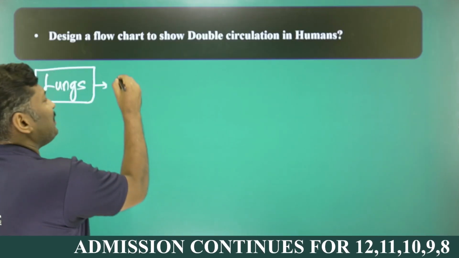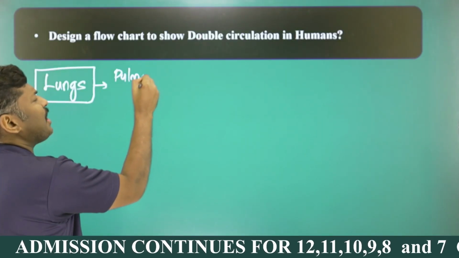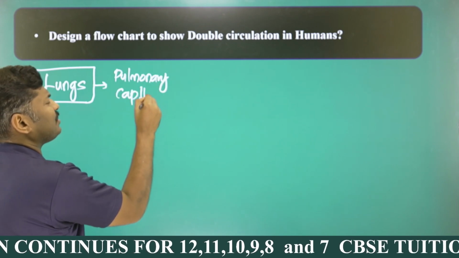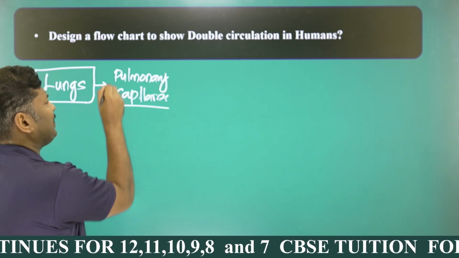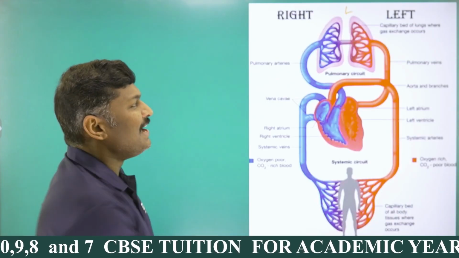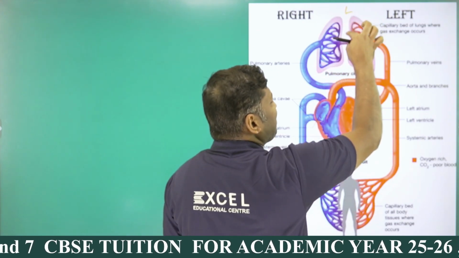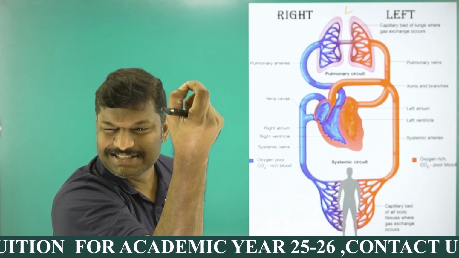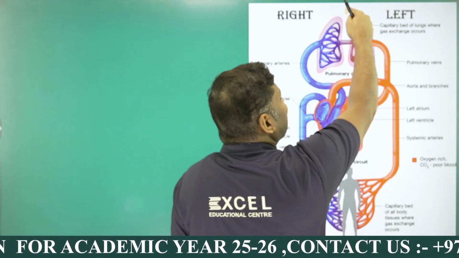And can you give me the name, my dear students? That is what we call what? Pulmonary capillaries. Important, my dear students, pulmonary capillaries. So that's why from the lungs you can see that oxygen is taken by pulmonary capillaries. And here you can see in the lungs, the pulmonary capillaries are shown just like a large number of branching and one cell thickness, you studied, right? And in the lungs, it is taken.